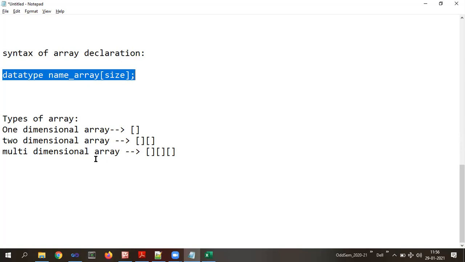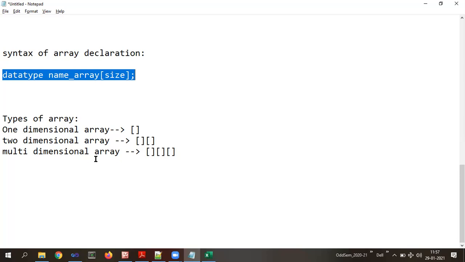Now suppose the question is, explain 1-dimensional array. If the question is single dimensional array, again you are supposed to do similar things. You need to first define an array, define index. Then write the syntax. Before writing the syntax, you write a one-dimensional array and then write down the definition of that. In a one-dimensional array, there will be how many subscripts? One subscript. The elements of the array will be accessed by a single index value or single subscript. And then the example of the one-dimensional array. Understood?